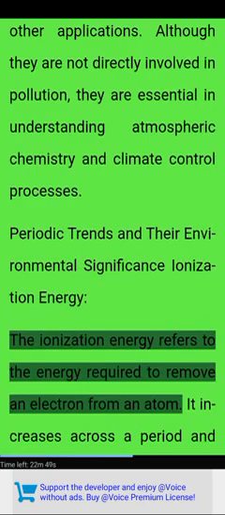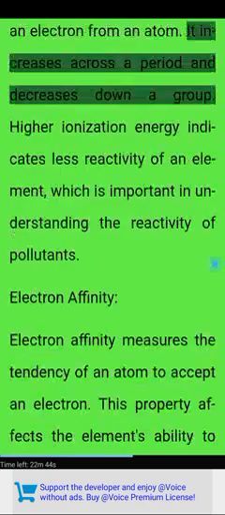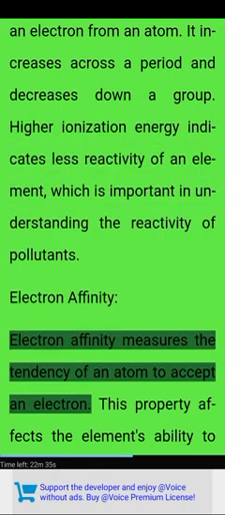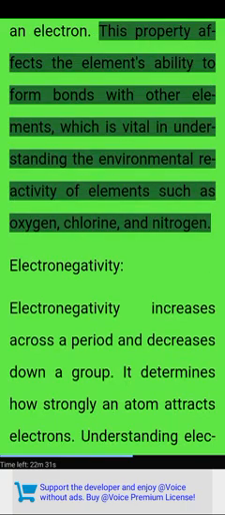Ionization energy. The ionization energy refers to the energy required to remove an electron from an atom. It increases across a period and decreases down a group. Higher ionization energy indicates less reactivity of an element, which is important in understanding the reactivity of pollutants. Electron affinity. Electron affinity measures the tendency of an atom to accept an electron. This property affects the element's ability to form bonds with other elements, which is vital in understanding the environmental reactivity of elements such as oxygen, chlorine, and nitrogen.